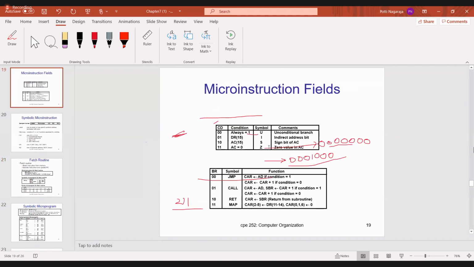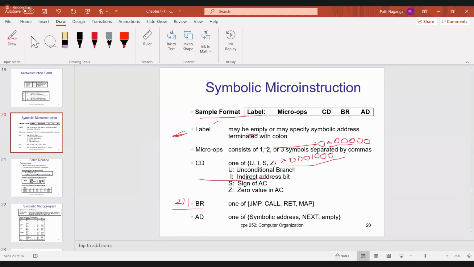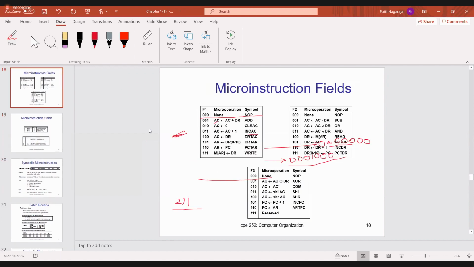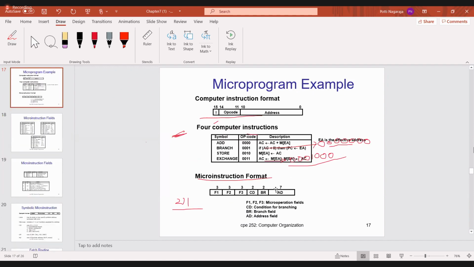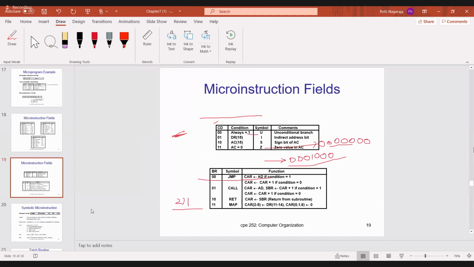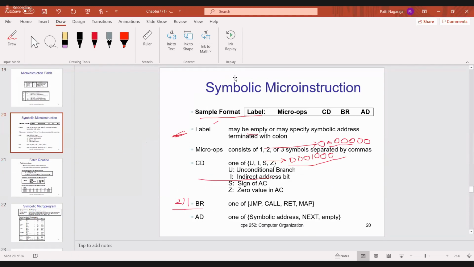Now next one, symbolic microinstruction. Symbolic microinstruction means what I said just now, that only. So in general, the format will be like this. Here the microinstruction contains how many bits? 20 bits. Try to remember this. And how we represent the microinstruction symbolically. Okay, this is the normal format.